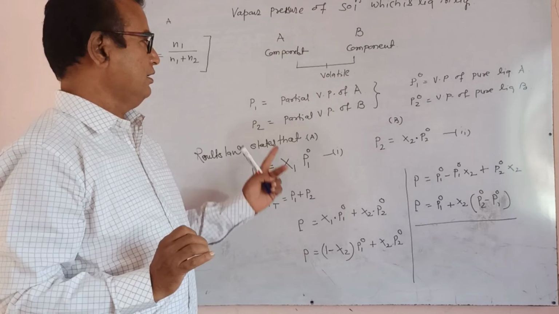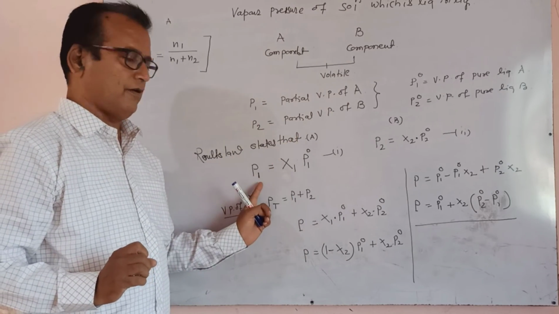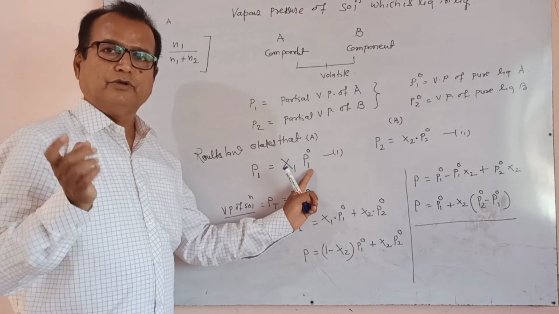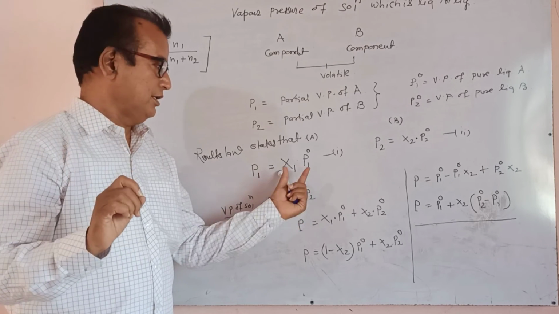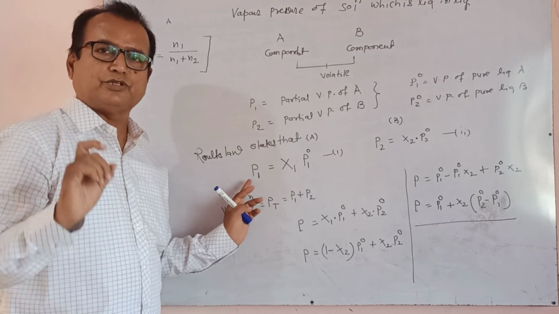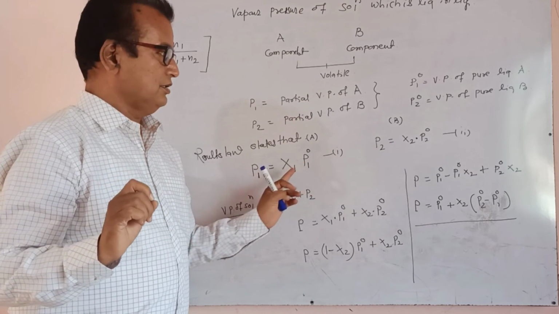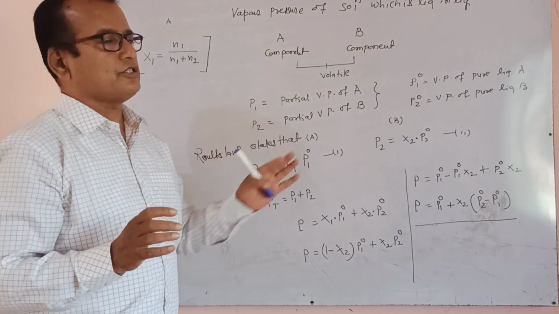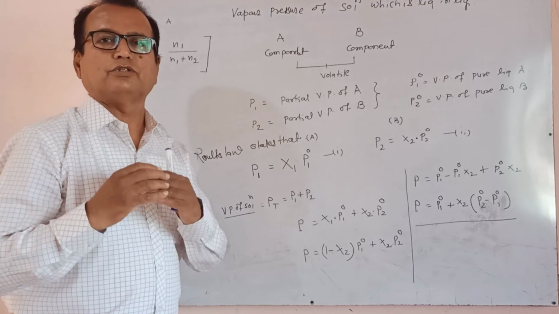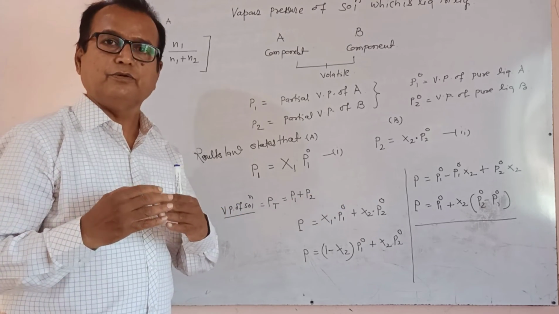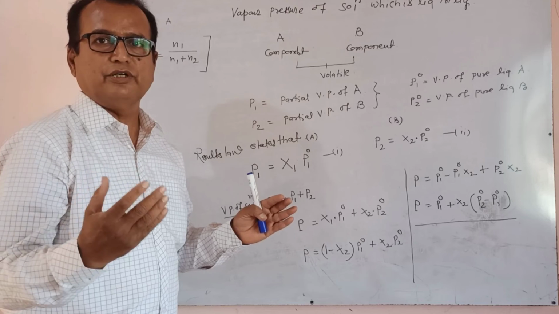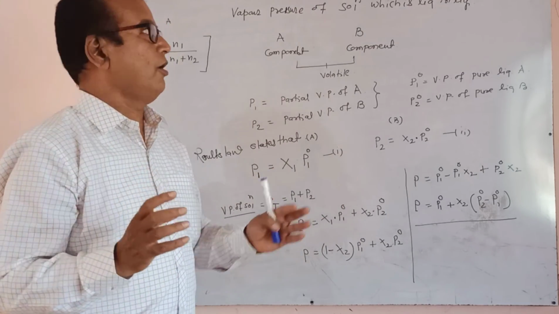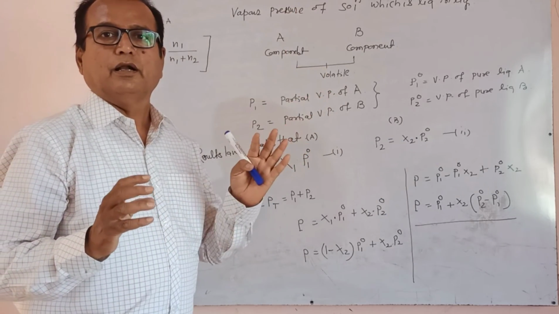Raoult's law states that the multiplication of mole fraction of a component and vapor pressure of that component in pure state is equal to partial vapor pressure of that component. This is Raoult's law and this is our final equation. We use this Raoult's law equation in a different form in the next video.